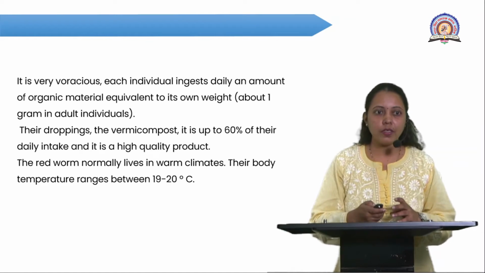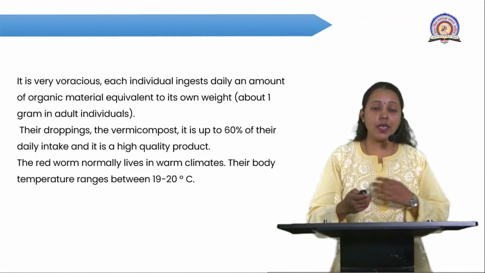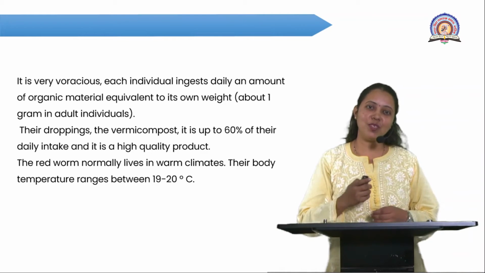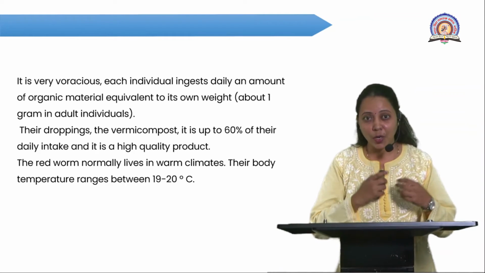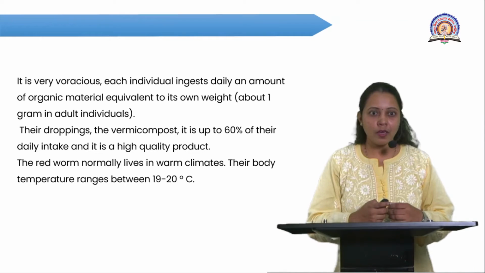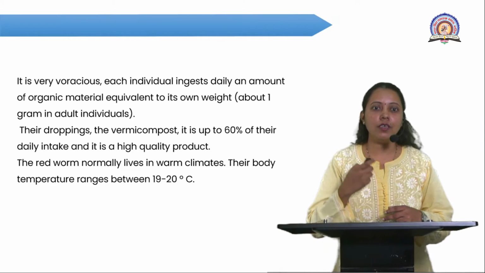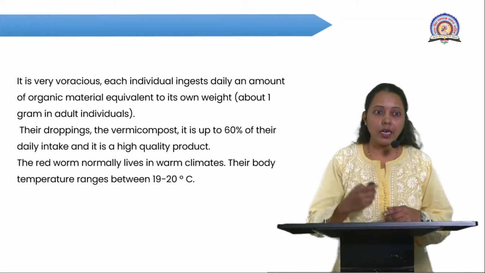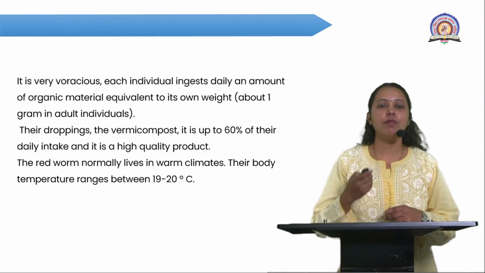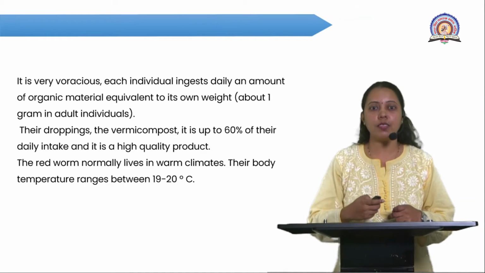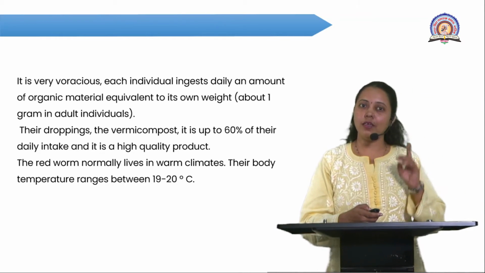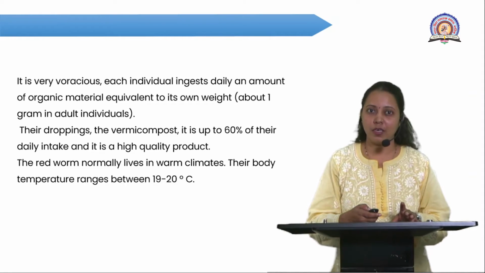After that, it is a very voracious feeder, continuously feeding on soil. Each individual ingests daily an amount of organic material equivalent to its weight. The weight of the adult worm is about 1 gram.